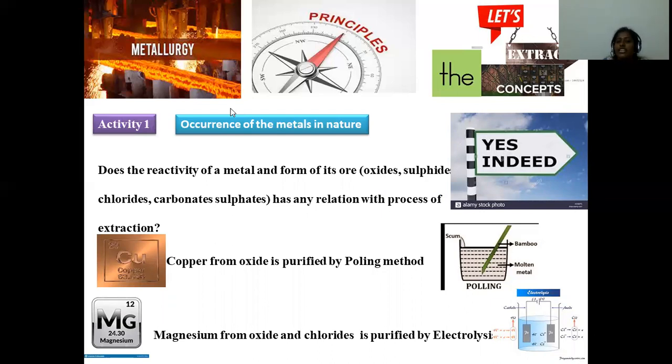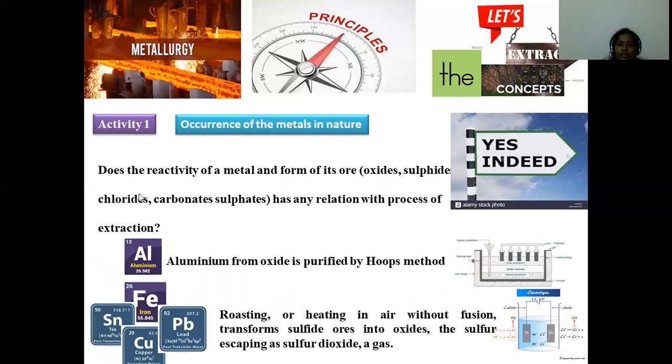Based on its composition, it is possible to choose the type of extracting process. Yes, indeed, it is possible, because when copper is present in the oxide form, the suitable way of purification will be poling. When magnesium is in oxide and chloride form, the way of purification is electrolysis.